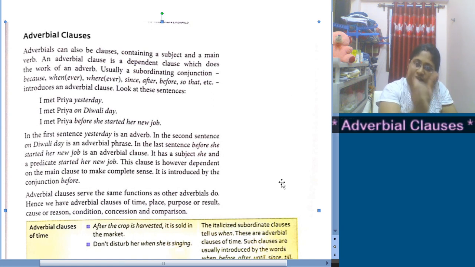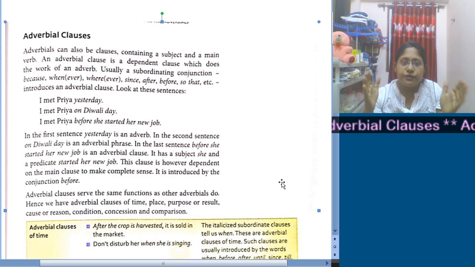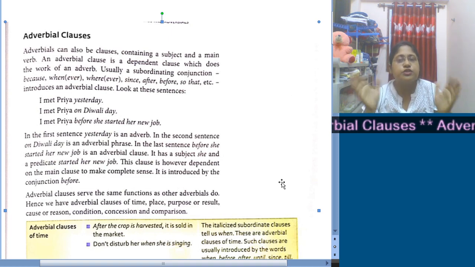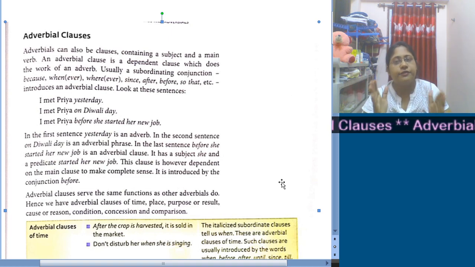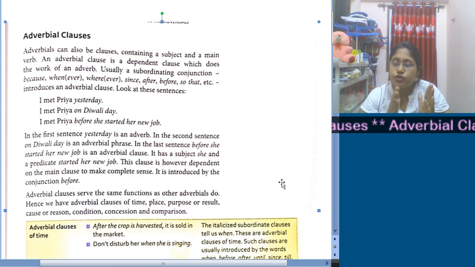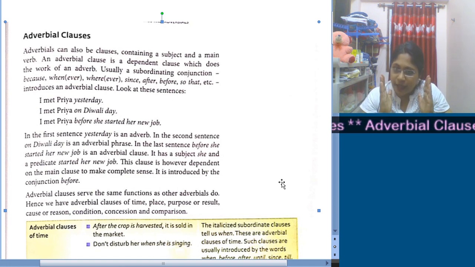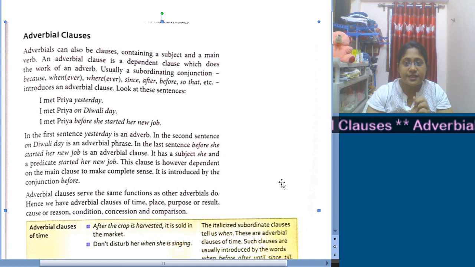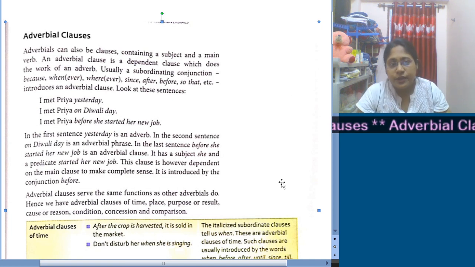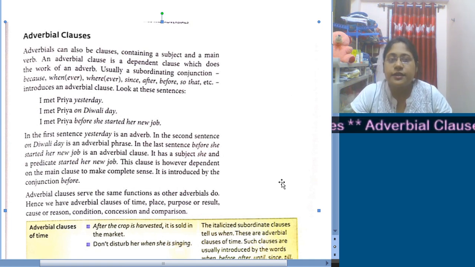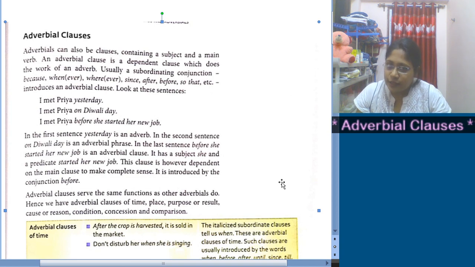That means this part of the sentence, from before to job, definitely belongs to the word met, and met is a verb over here. So this part is a clause which is dependent on the main sentence, I met Priya. So this subordinate part is obviously an adverbial clause.